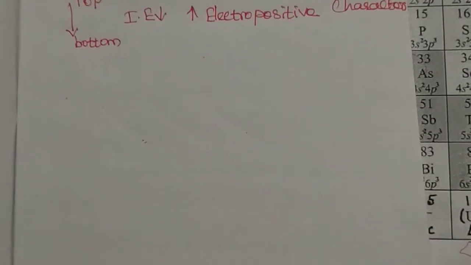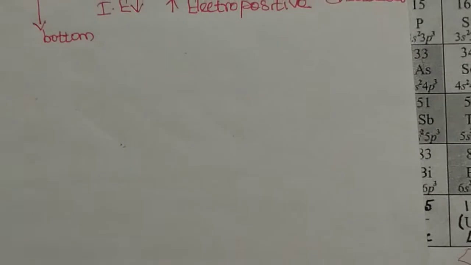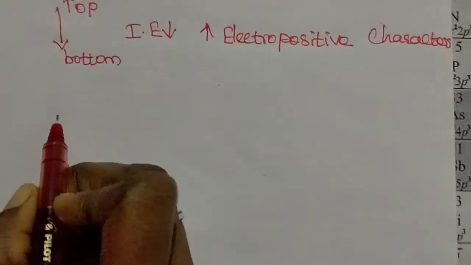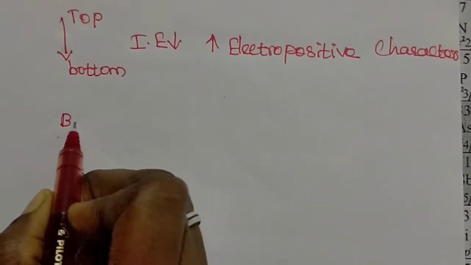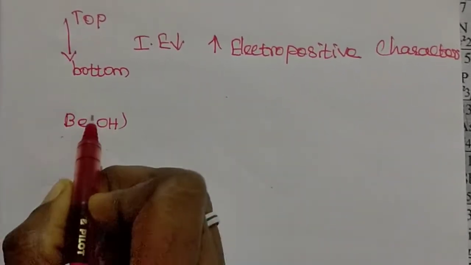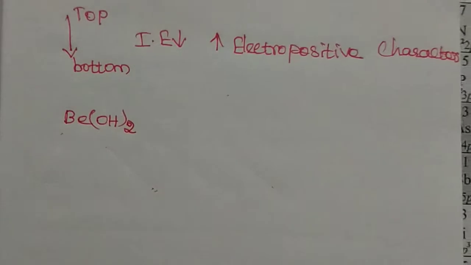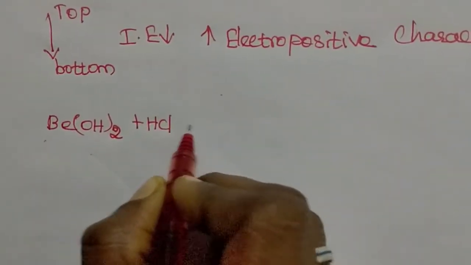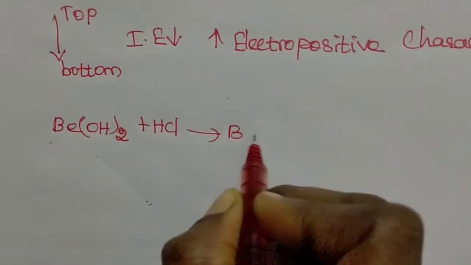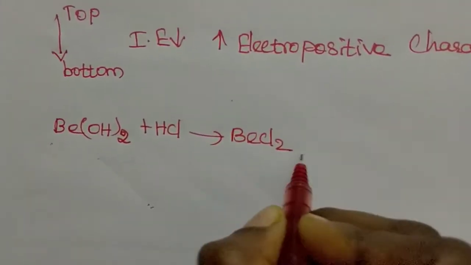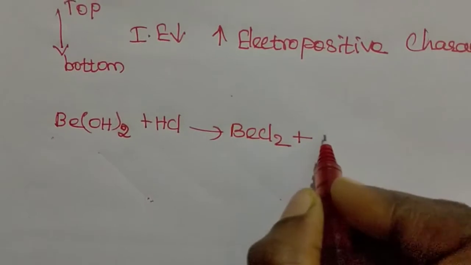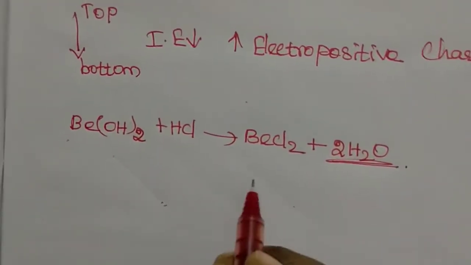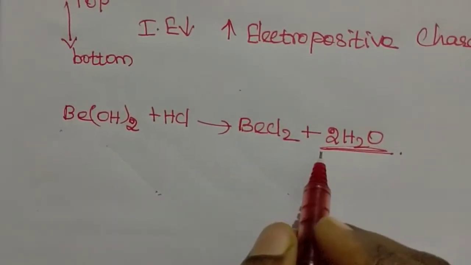For example, beryllium hydroxide. When you treat this with hydrochloric acid, BeCl2, beryllium chloride, is produced with 2H2O, 2 molecules of water and 1 molecule of beryllium chloride.